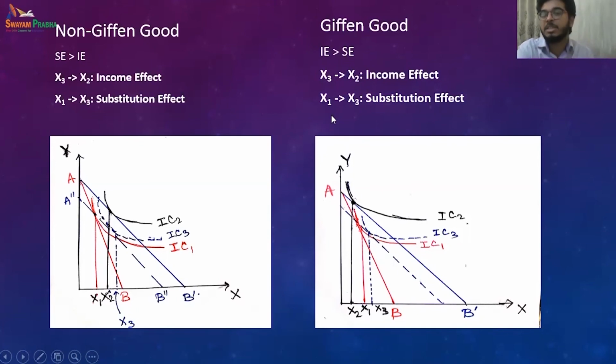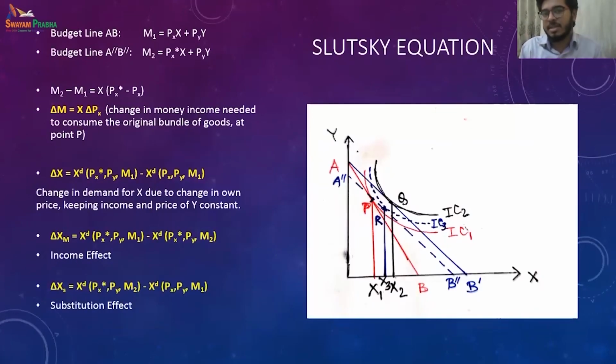X1 and X3 being smaller than X3 to X2, we finally end up purchasing less even if the price has fallen, and hence it is a Giffen good. The last thing we will discuss is the Slutsky equation in a very easy form. We see on the budget line AB,